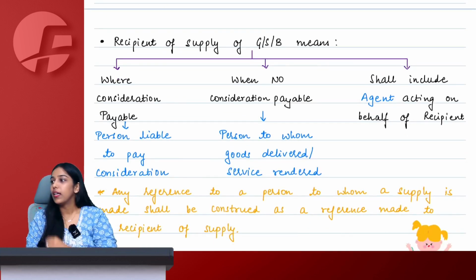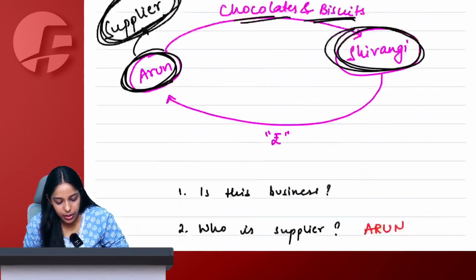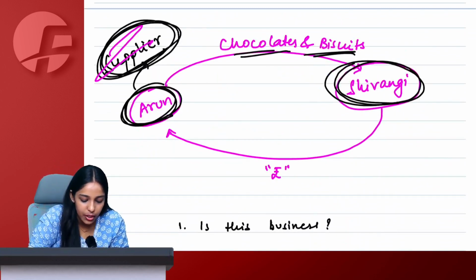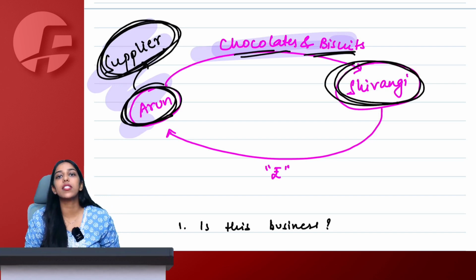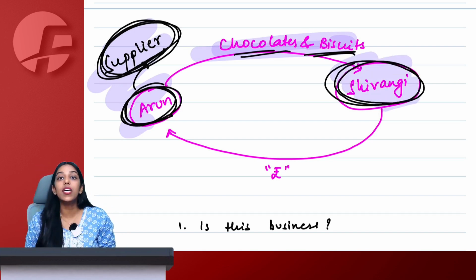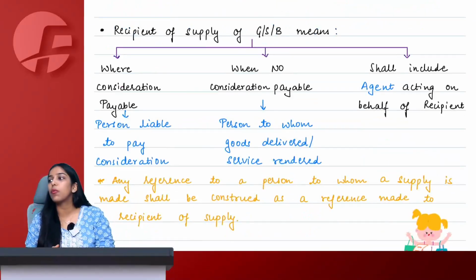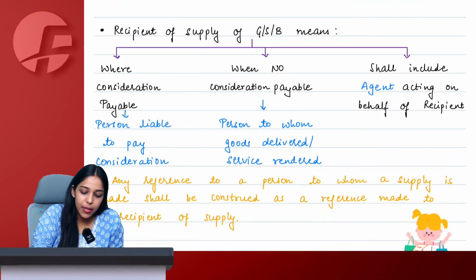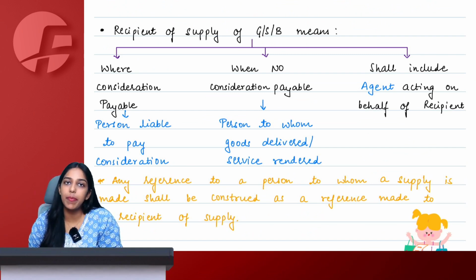Now we are clear with the definition of supplier, and we know what is goods or service. Now is the time to understand who is a recipient. Recipient of goods, services or both simply means a person who is liable to pay the consideration where consideration is payable.